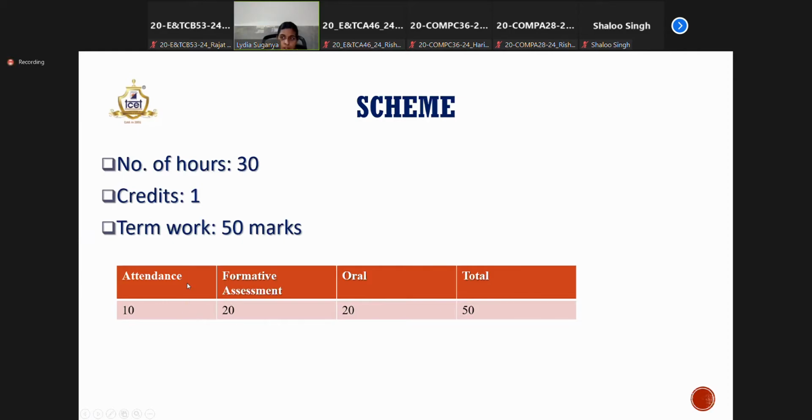10 marks is allotted for attendance, the training attendance, then 20 marks for formative assessment. You have 2 formative assessments during the course, so the average of 2 assignments will be considered here, and an oral examination based on the content covered during the training sessions, 20 marks for that. So in total, you have 50 marks. Okay, so this is the bifurcation of 50 marks.